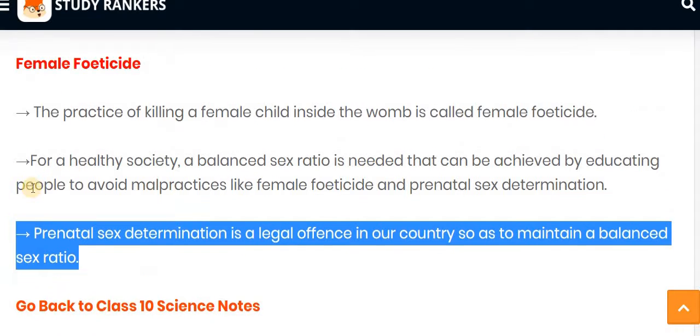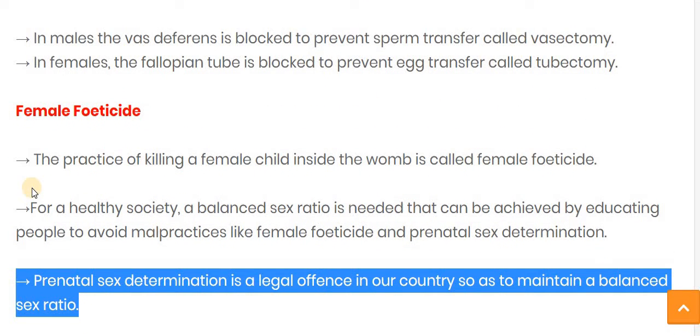The government has also banned the sex determination process, and if any doctor does this kind of thing, the license of that particular doctor is taken away, or you can say cancelled.